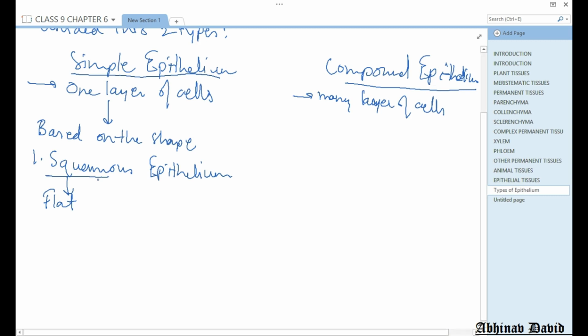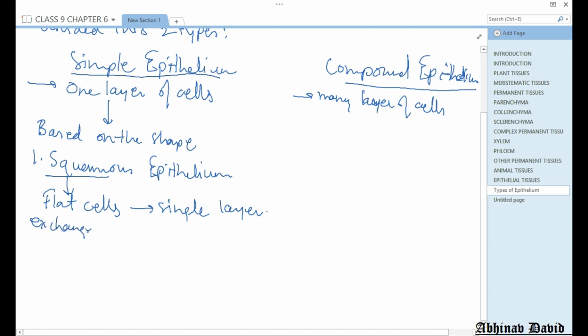They are all flat. They are not thick. So squamous means flat cells are there, and it is simple epithelium. It means that only a single layer of flat cells is present. So this epithelium is very thin, and helps in exchange of substances.